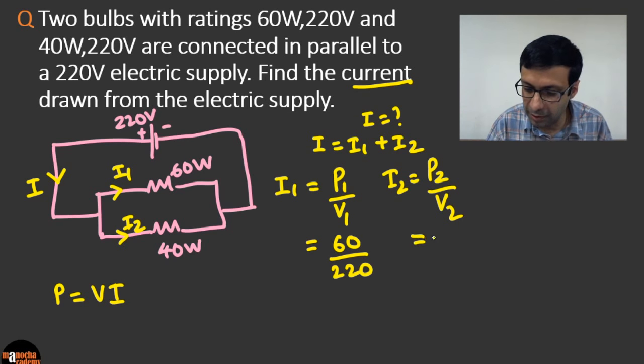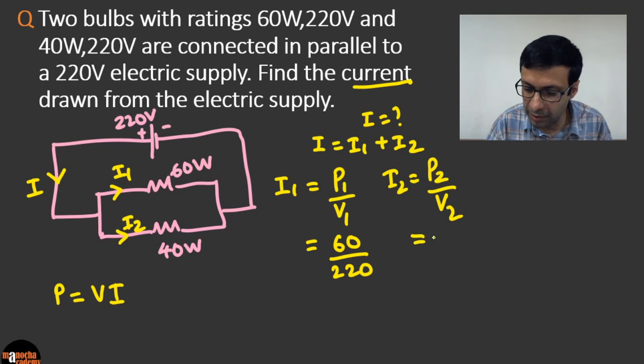So that's I1 and I2. So the total current I is going to be pretty simple, 60 by 220 plus 40 by 220. Okay, so that's easy. And then we just add it up. So that's going to be 100 by 220. And if you calculate that, we are going to get 5 by 11, which if you work it out, is going to be 0.45 ampere. So that's the answer.